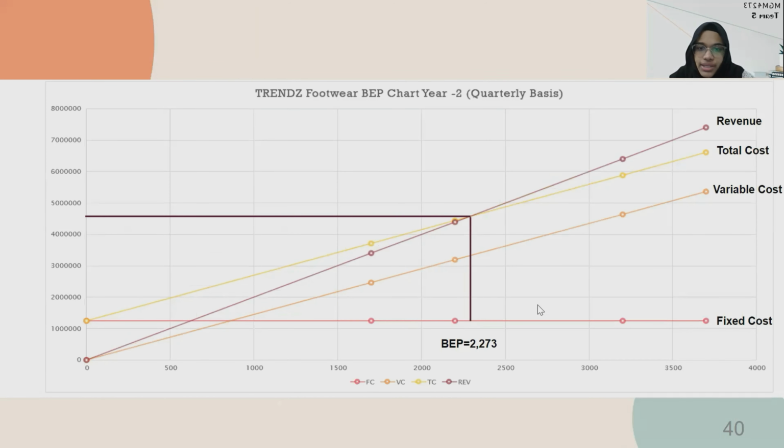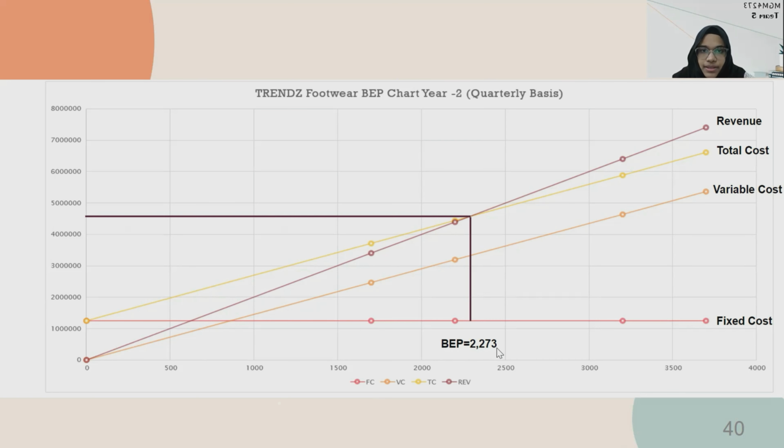Next is year two. It's quite different, because the units to be considered are 1,700, and then in the second quarter we consider 2,200, third quarter 3,200, and finally fourth quarter is 3,700. Here the fixed cost remains the same, 12 lakh and 50,000, and there is an increase of variable cost, as you can see, because of the increase of the units. So the total cost also increased a bit, and also the revenue because the units increased. And here the BEP is